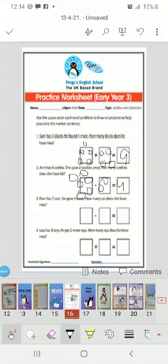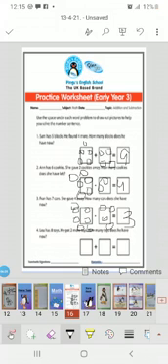Now reading the third problem. Fran has 7 cards. She gave 4 away. How many cards does she have now? Now I'm going to make 7 boxes for the cards. And she gave away 4. 1, 2, 3 and 4. How many left? Now you have to keep 4 in mind and start reading till 7. 5, 6, 7. Yes, Fran has 3 cards left. So we will write 3 over here.